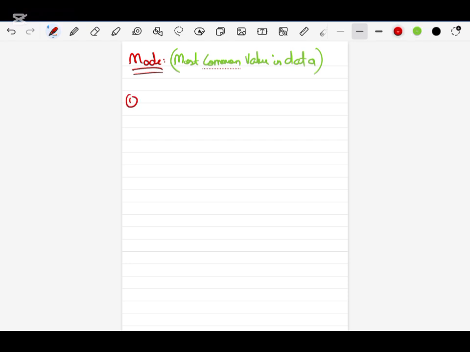So for example, if I have data like 5, 9, 7, 11, 5 and 20, and the question is to find the mode of this data, you can see that the most frequent value is 5. 5 is repeating 2 times. So mode will be 5. That's it. That's simple. There is no formula for mode. For example, one more part.